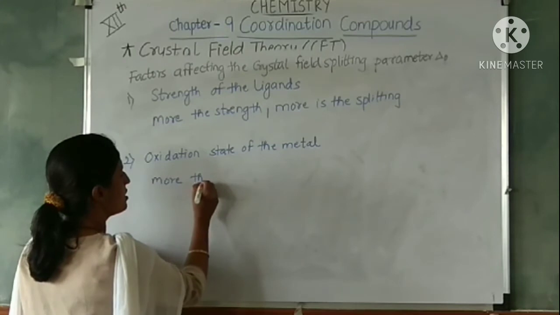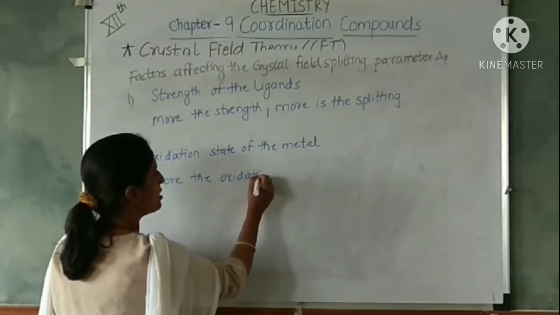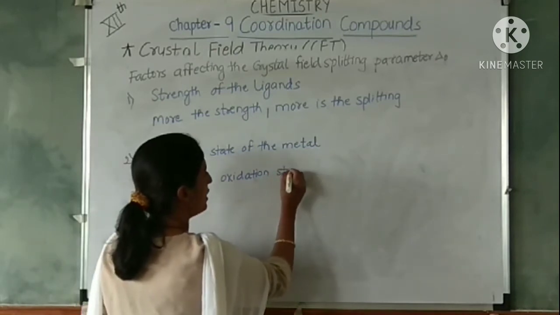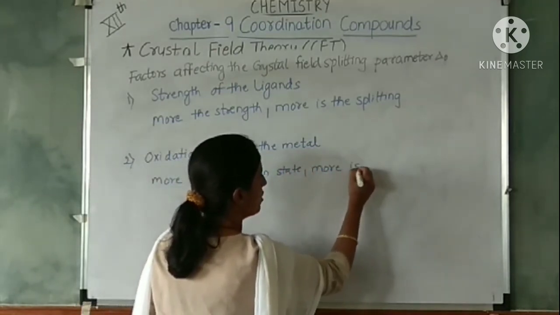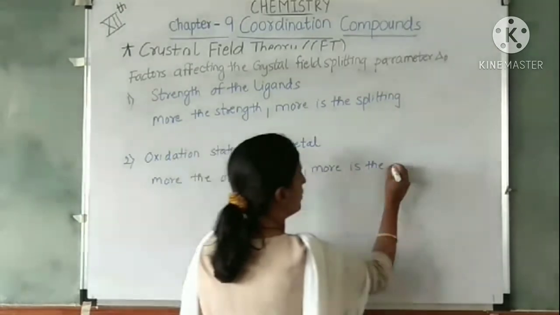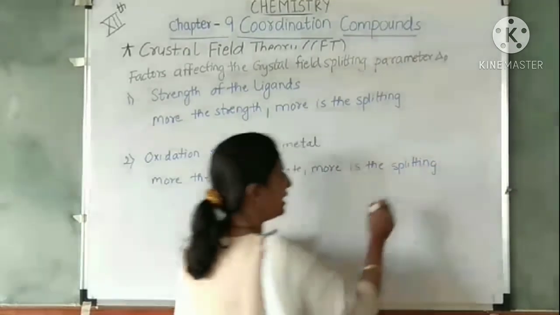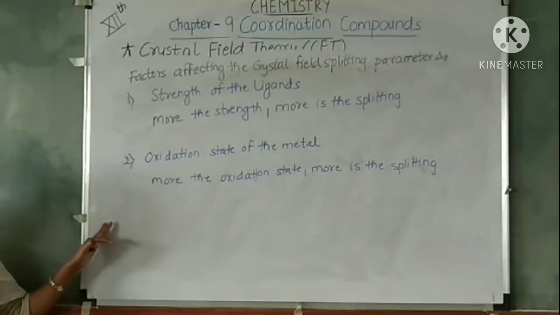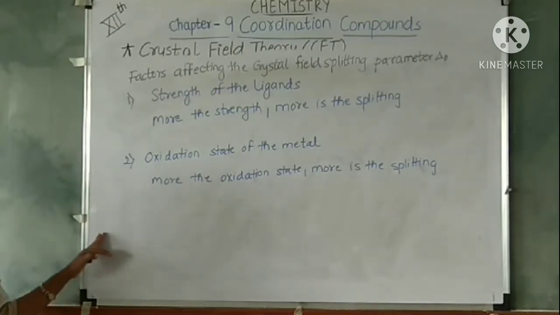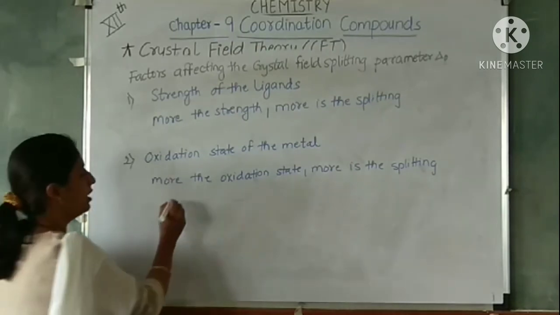More the oxidation state, more is the splitting. Why more is the splitting? Because the metal with more positive charge will attract the ligand towards it. More the positive charge, more strongly the ligand will be attracted towards the metal and more will be the splitting.